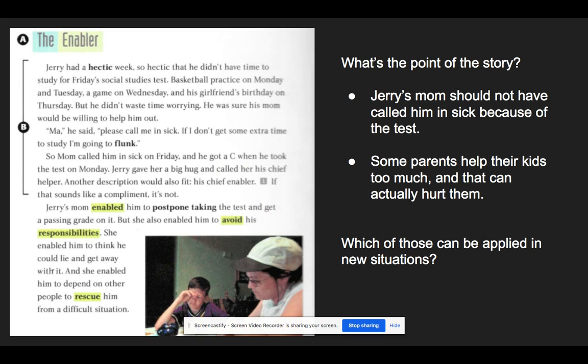Okay? So, we are going to take a look at a story that we read a few weeks ago, and that was the story called The Enabler. And it's about Jerry and his mom.